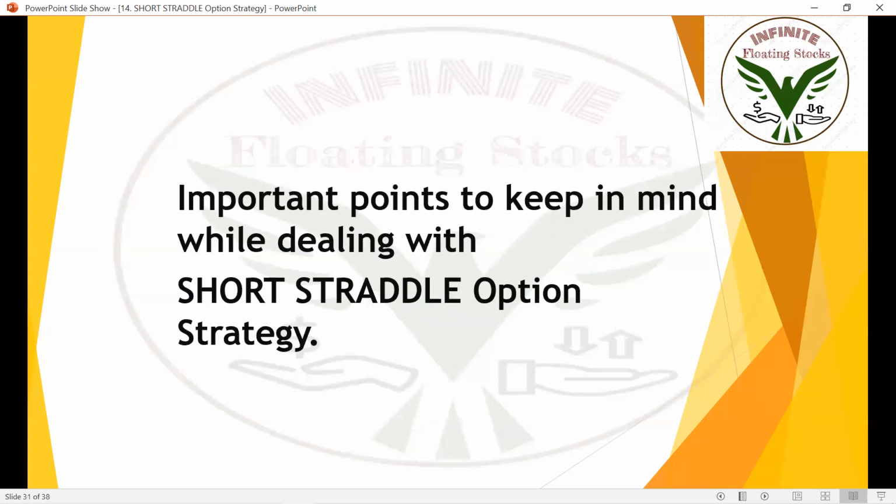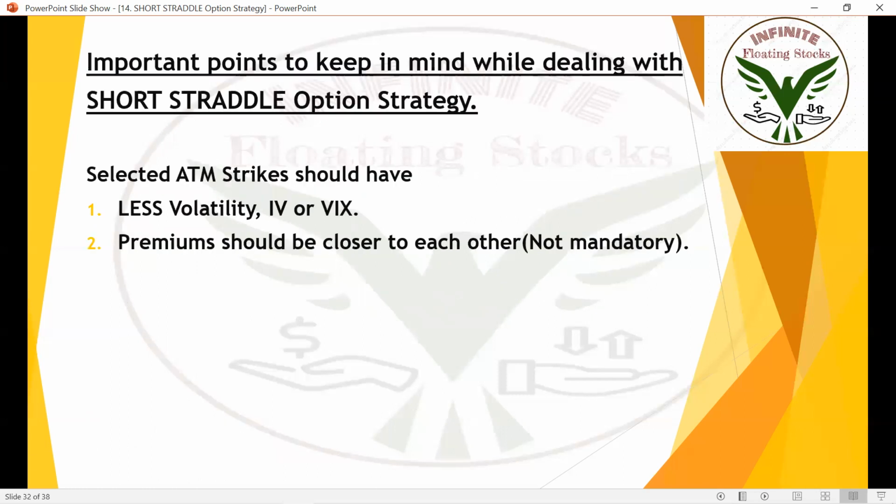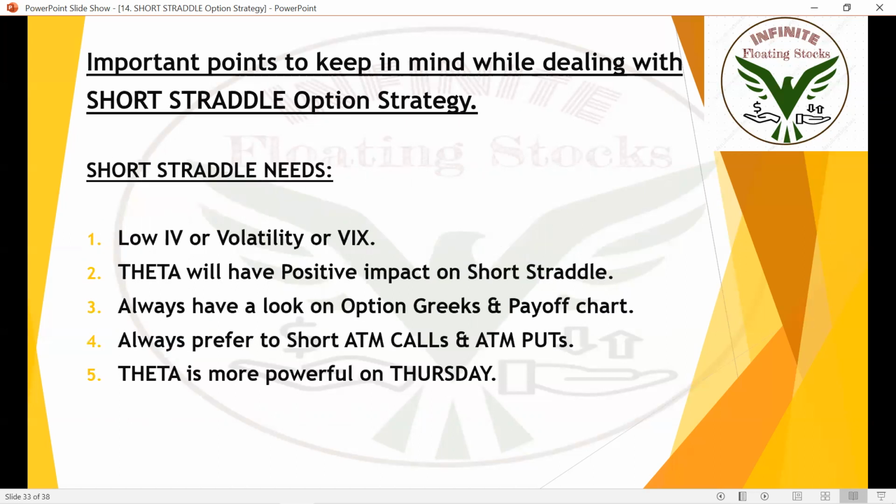And now I'm going to talk about some important points that you need to keep in mind while dealing with the short straddle option strategy. So the selected ATM strikes should have less volatility. That means India VIX should be less than 24 or 25. And the shorted call option and shorted put option should be closer to each other. Their premiums should be closer to each other. And short straddle needs a less volatile market. India VIX should be less than 24 or 25.